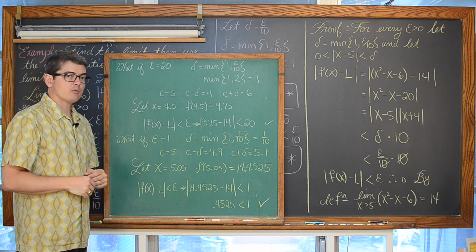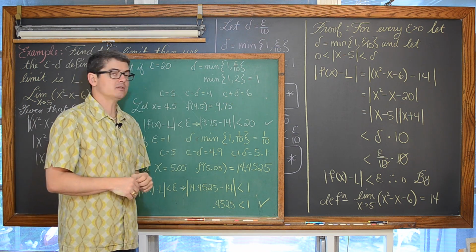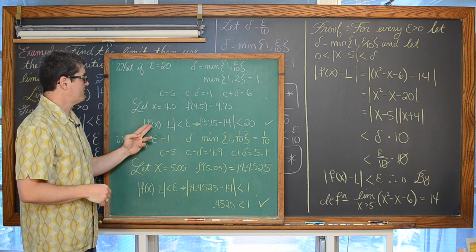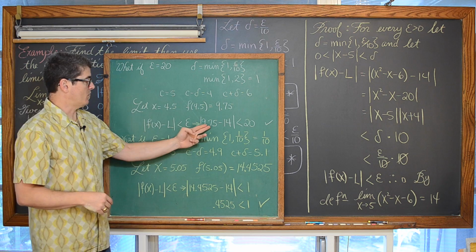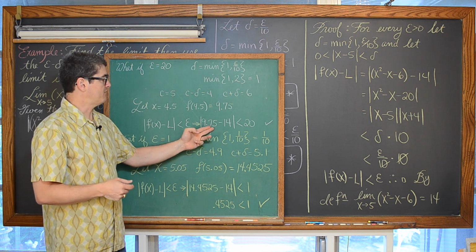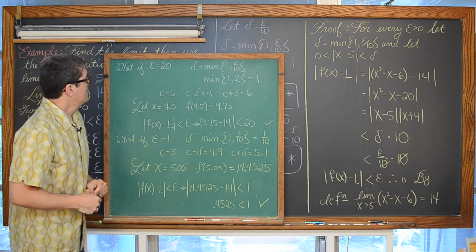Well, if we let x be 4.5, f of 4.5 is 9.75, and the absolute value of f of x minus L, is it indeed less than epsilon? Well, is the absolute value of 9.75 minus 14 less than 20? Yes, it is.